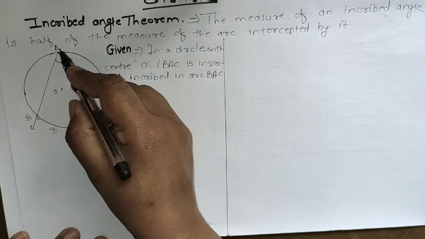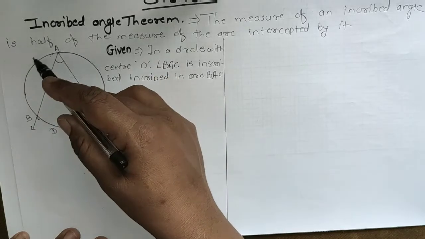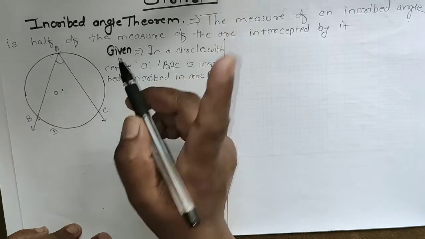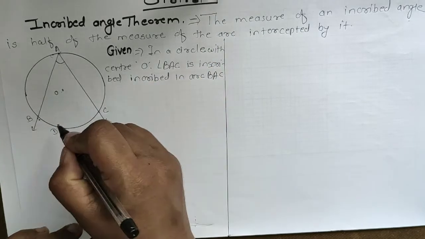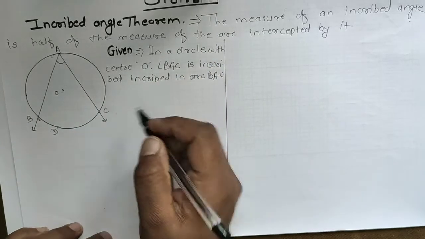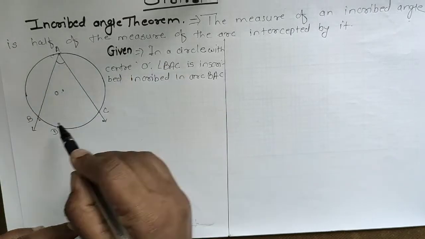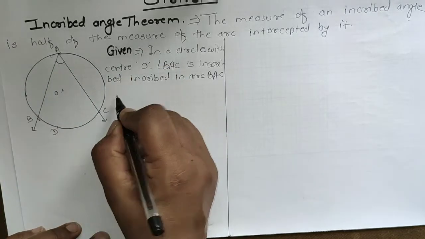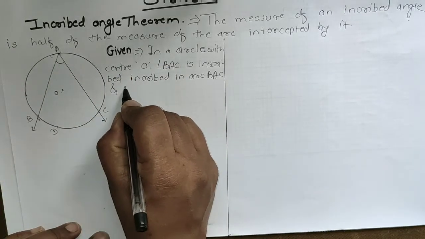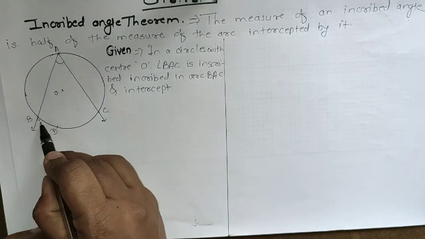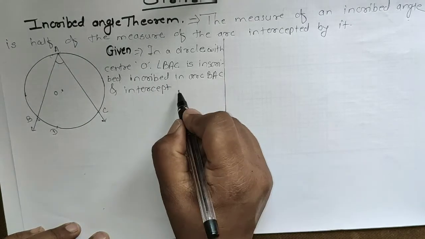So this angle BAC is inscribed in arc BAC, and we have to find arc BDC. Suppose this arc BDC is intercepted by the angle.